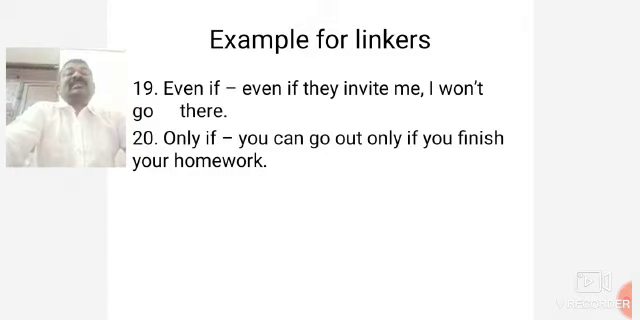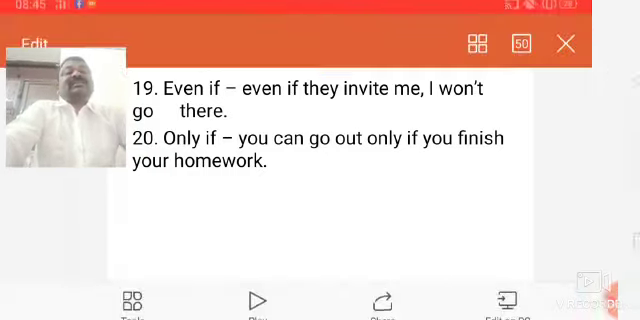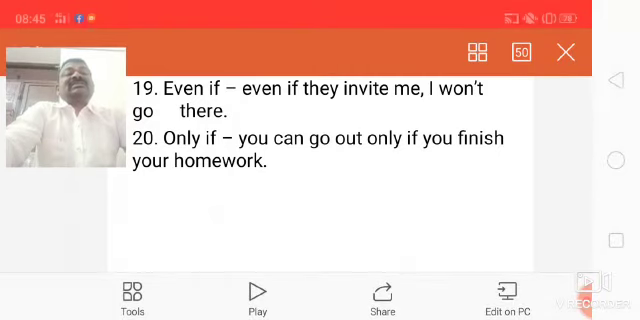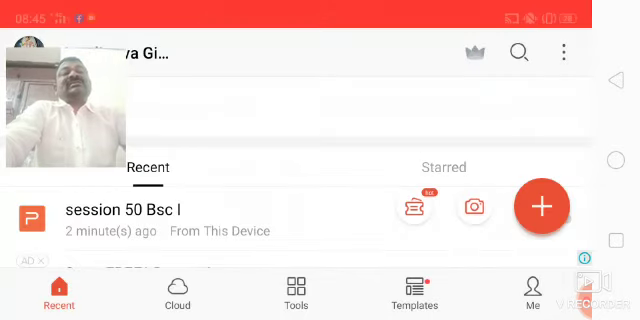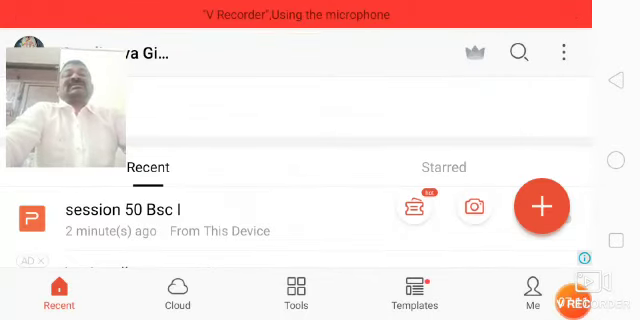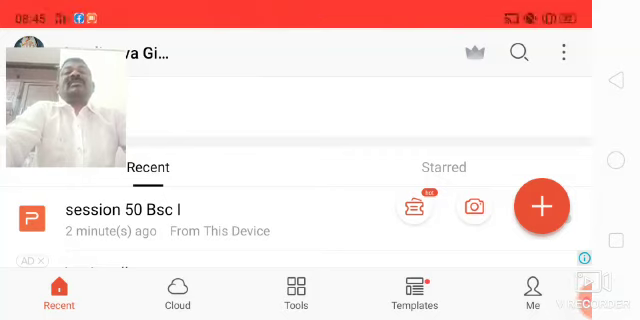Like this, there are many examples for linking devices. Linking devices are very important in a sentence. If we have to continue a sentence, we need linking devices. English grammar has many rules, and we move according to those rules. Without rules it is not possible to frame a sentence or a word.